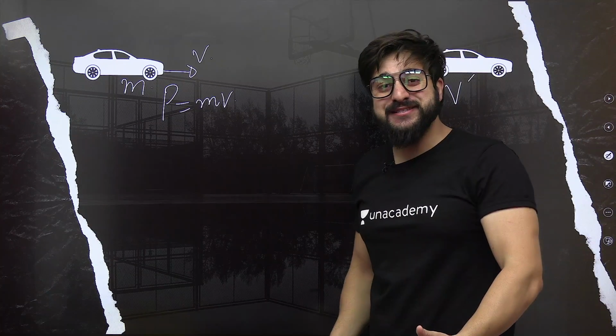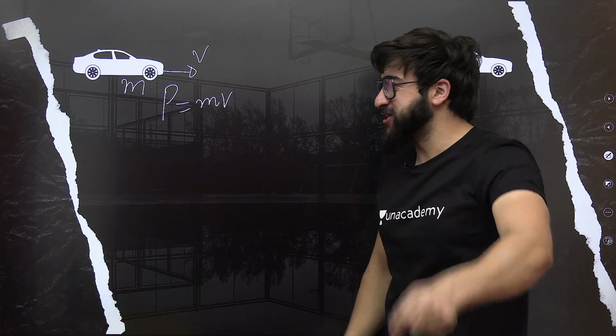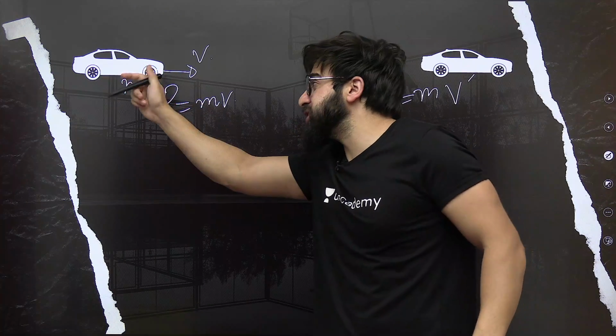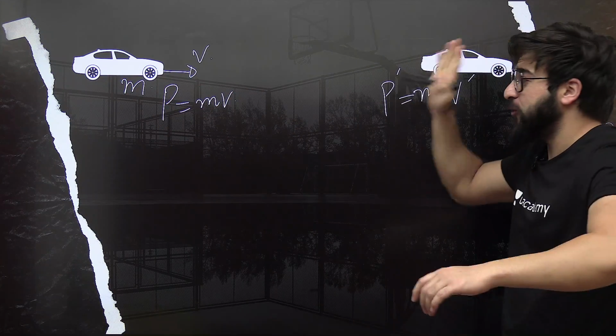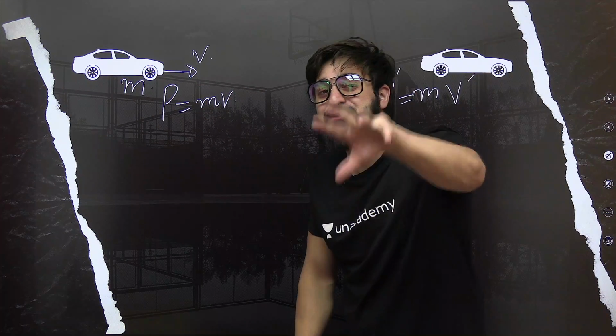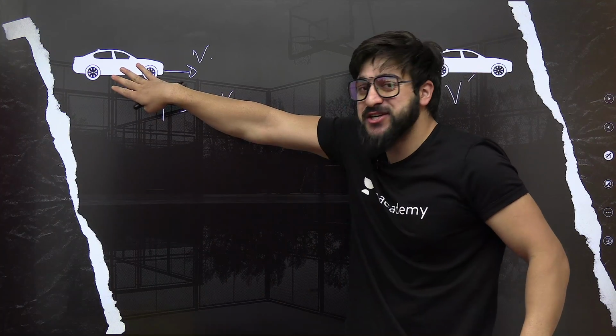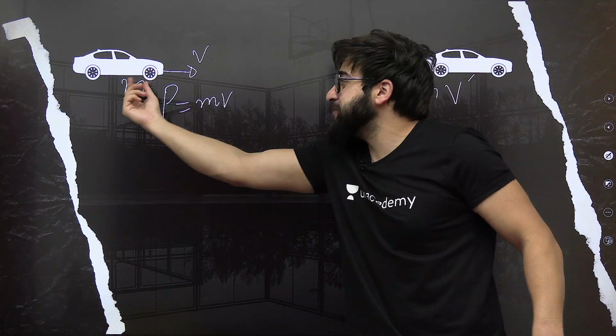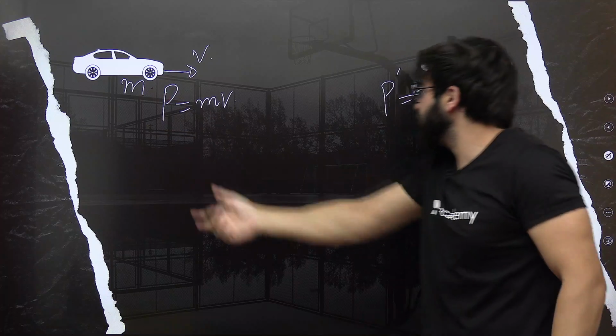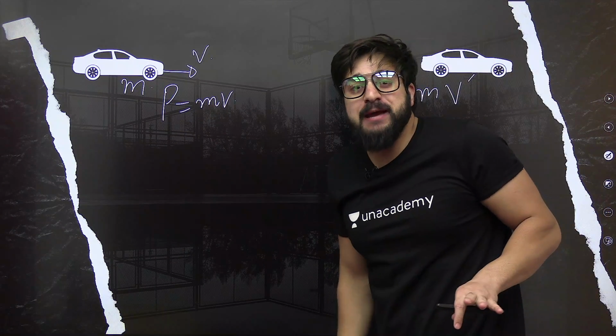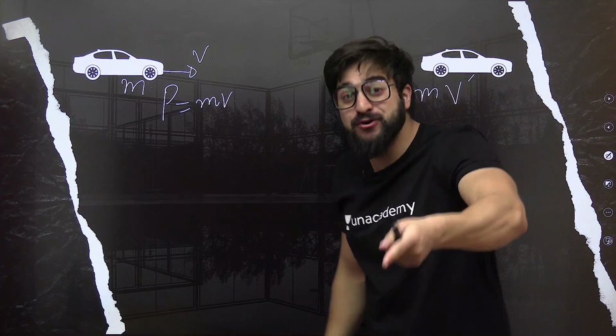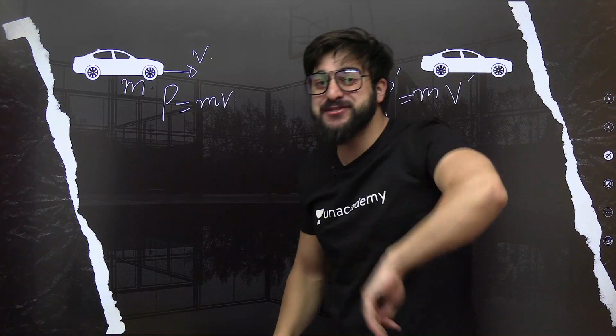Now, the point is, if the mass of a body is also changing from this point to this point, in that case, how are you supposed to find the momentum? This was the general case in which you are keeping the mass constant, m, and even if velocity is changing, you would still be able to find the momentum. But if the mass is also changing, how are you supposed to find the momentum?